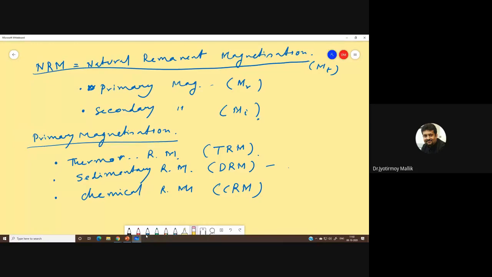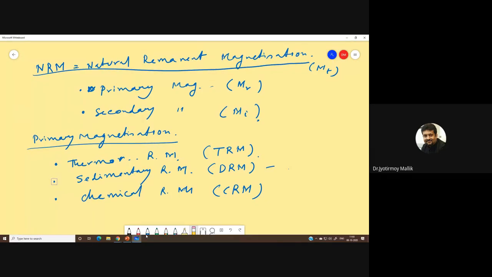There are examples given in Lowrie's book; you can read them on your own. But we will discuss a little bit about PDRM in the next class. And of course we will talk in detail about paleomagnetism, geomagnetism, rock magnetism, continental drift, everything in the next class as well.